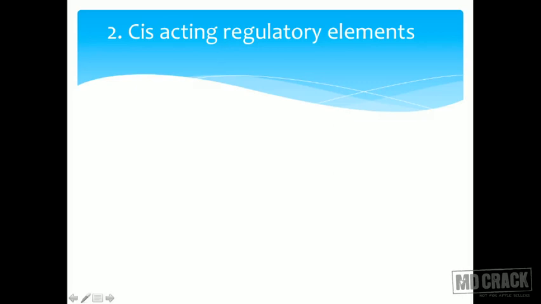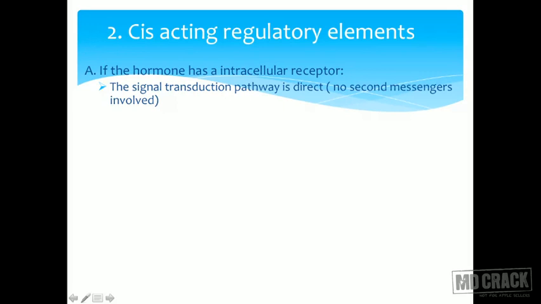Now, to know further about this: the hormone may have an intracellular receptor, or it may have a receptor on the cell membrane. If the hormone has an intracellular receptor, the signal transduction pathway is direct. The hormone plus receptor forms a hormone receptor complex, which will go and bind directly. There are no second messengers involved.